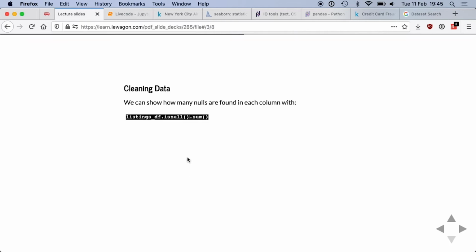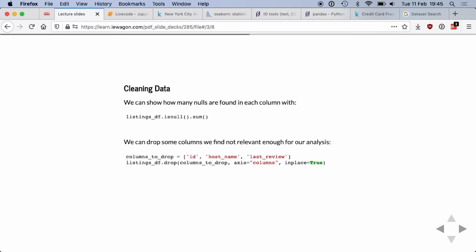So what do we do with that data? First, when you load a CSV, you can ask yourself the question, do I need all the columns? What am I going to do? Here we are going to perform just a simple analysis, but for the sake of the example, I'm going to say I don't need the ID column, the host name column, and the last review. I'm going to say that I don't need the host name, because if I want to do analysis, I don't care about the name of the person who is renting the flat on Airbnb.